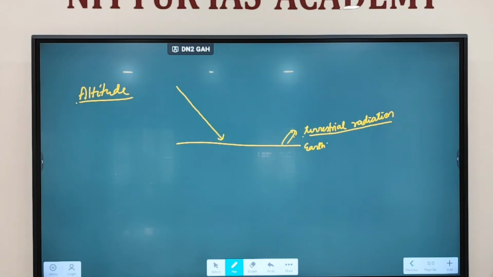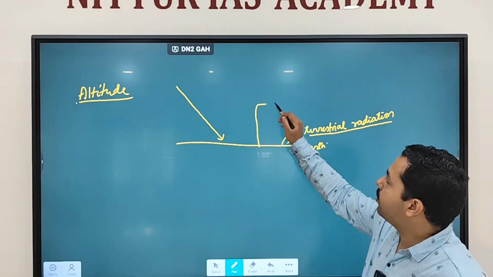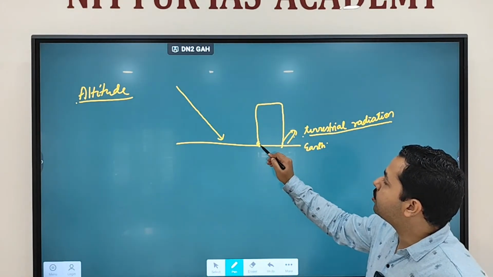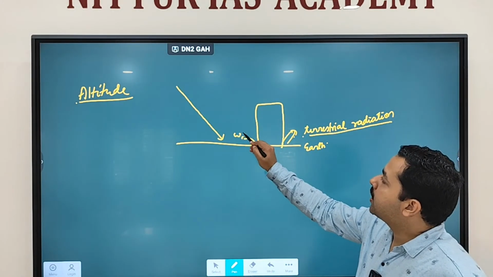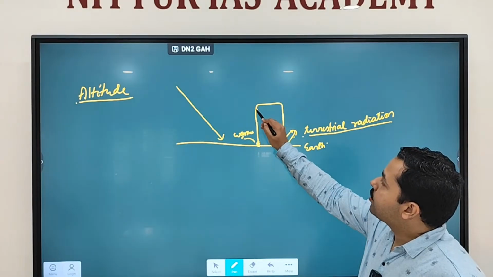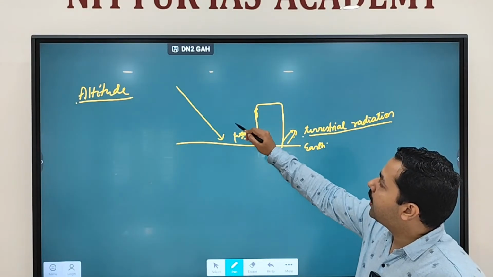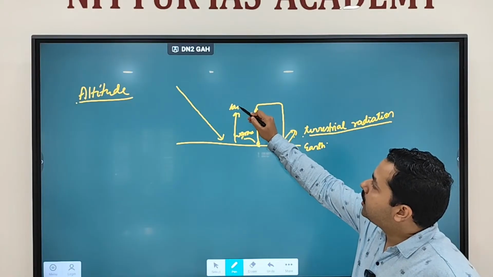So altitude is also one of the reasons why you see difference in temperature. We discussed sun's radiations come, sun's radiations are heating the earth. As a result, earth is emitting terrestrial radiations. So if you are closer to the earth's surface, warmer conditions are going to be there. As you are going above, temperature will decline. Why?